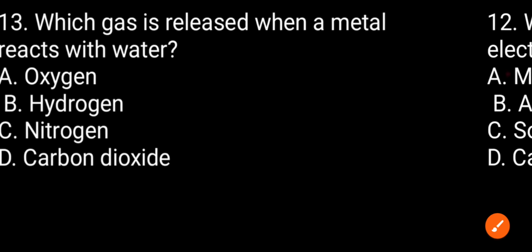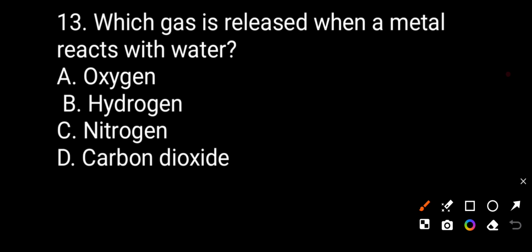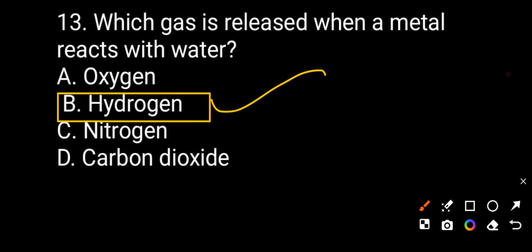Now we see question number 13. Which gas is released when a metal reacts with water? Oxygen gas, hydrogen gas, nitrogen gas, carbon dioxide gas. The released gas will be hydrogen gas. So option B is correct.